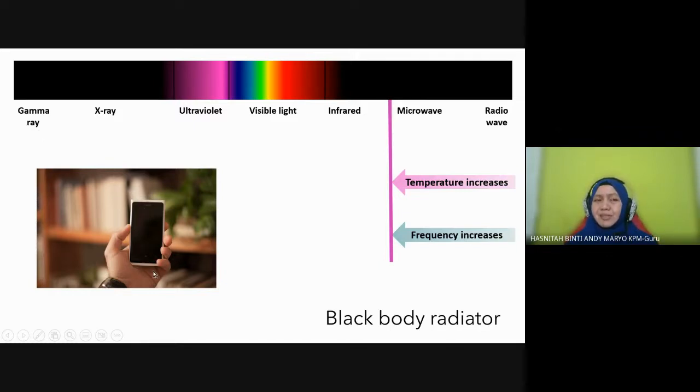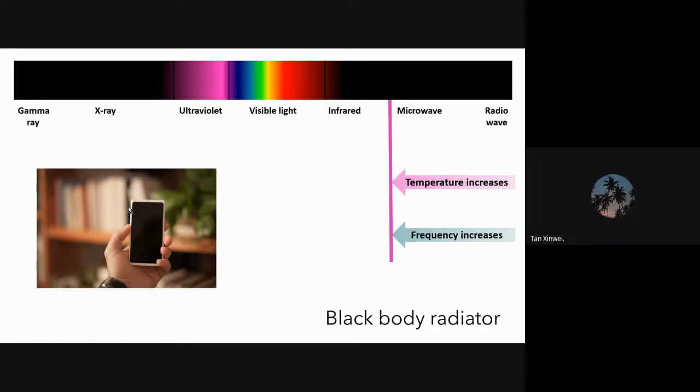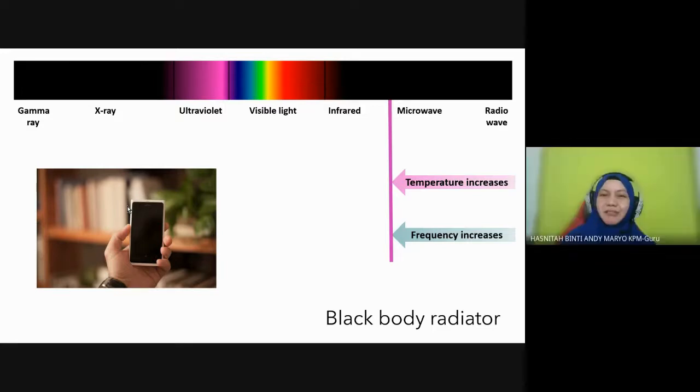You know what this is, right? A smartphone. So you know that your smartphone emits waves. Am I right? What kind of wave is emitted by your smartphone, students? I think it's infrared. Infrared. Any other answer? Gamma. Radio. Actually, if you look at the screen, it emits microwave.